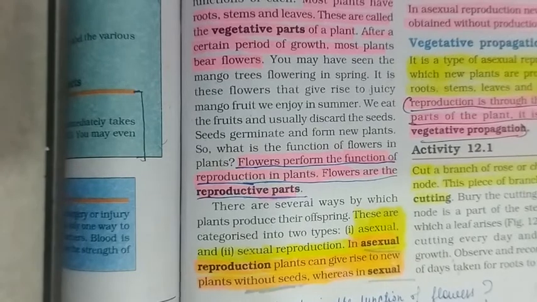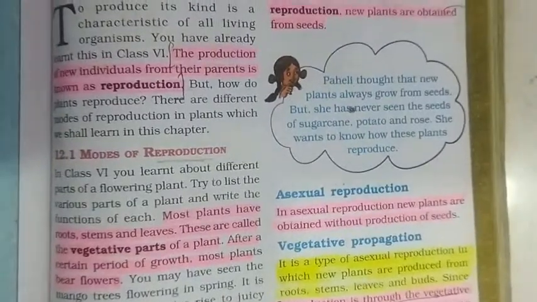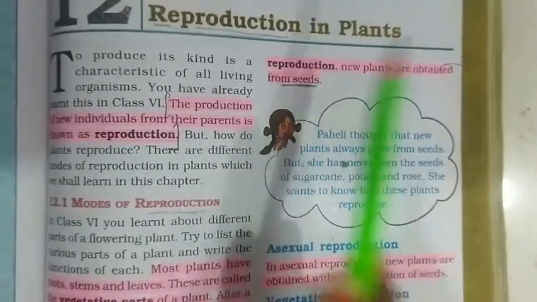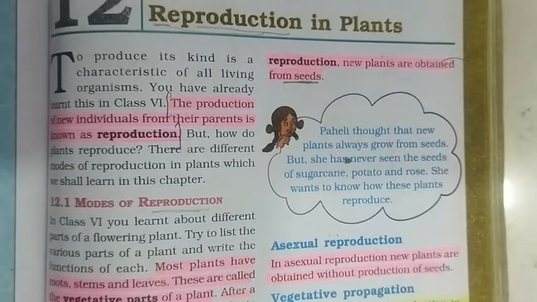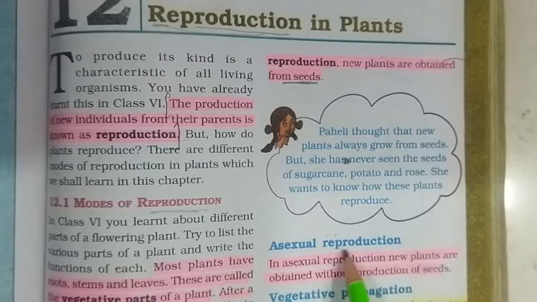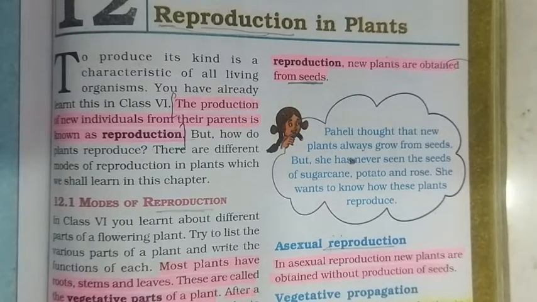Whereas in case of sexual reproduction, from where are new plants obtained? Yes, they are obtained from the seeds. Seed formation takes place in the sexual mode of reproduction. Now, what are the different kinds under the asexual reproduction? As we have discussed, in this mode, plants are obtained without production of seeds.